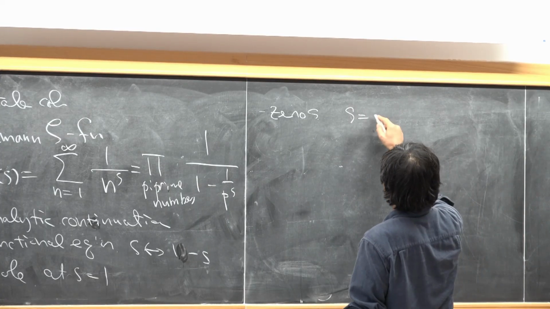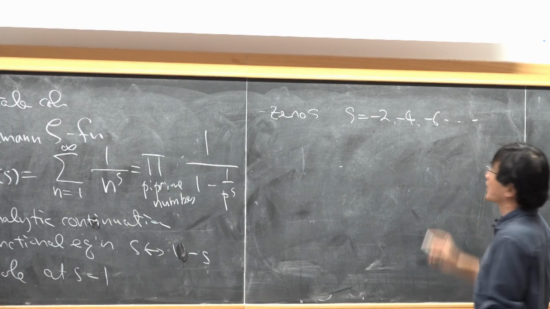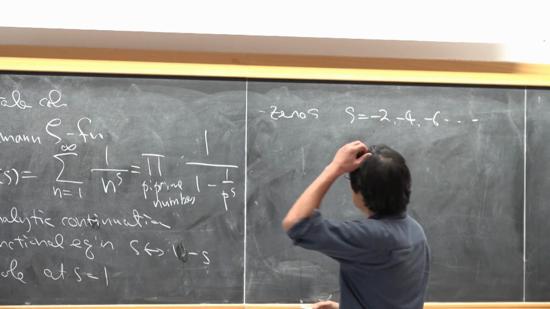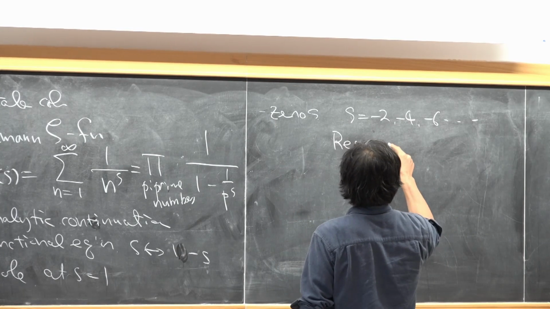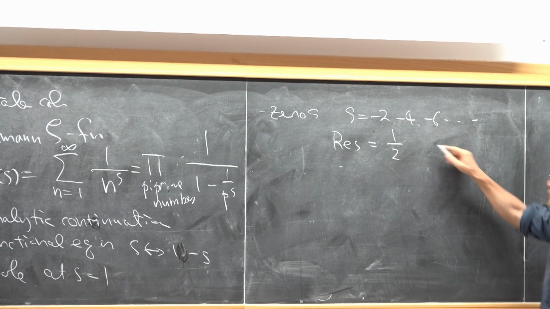There are something called trivial zeros, at negative even numbers. And the other zeros have real part 1/2. So this is the Riemann hypothesis.